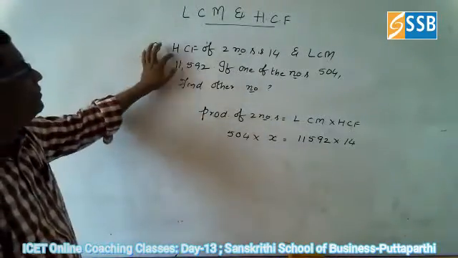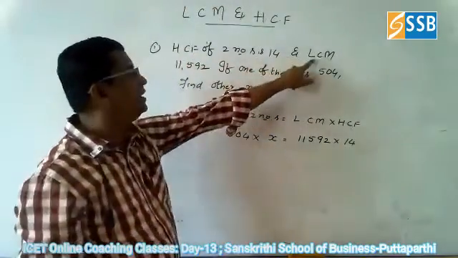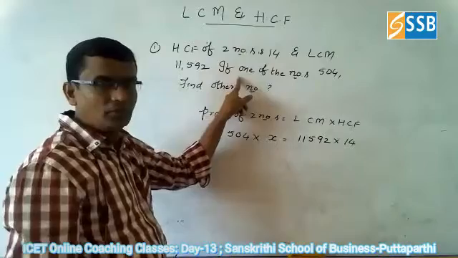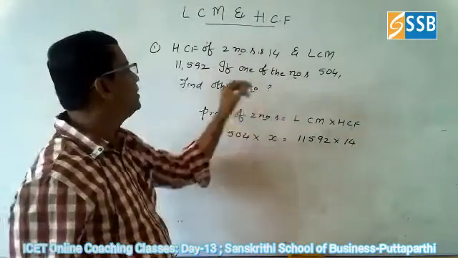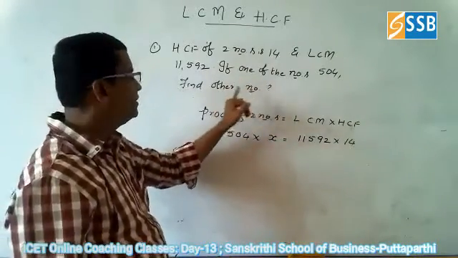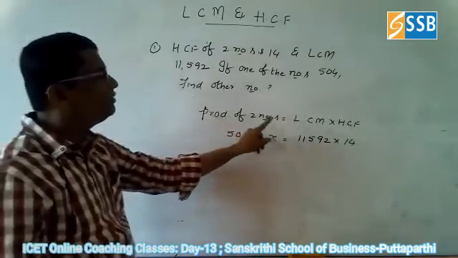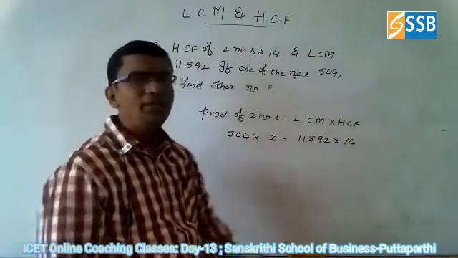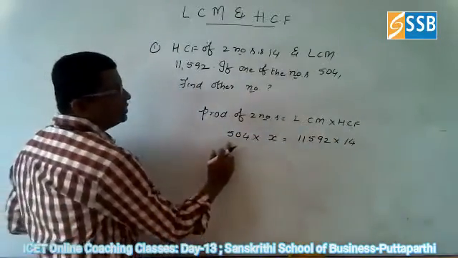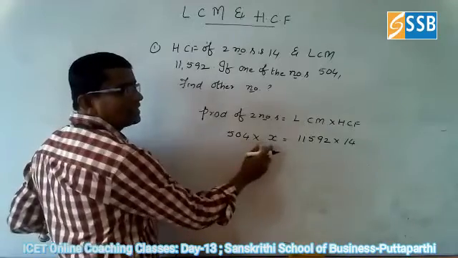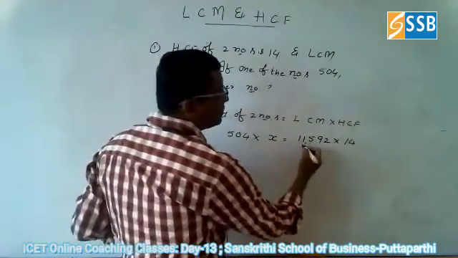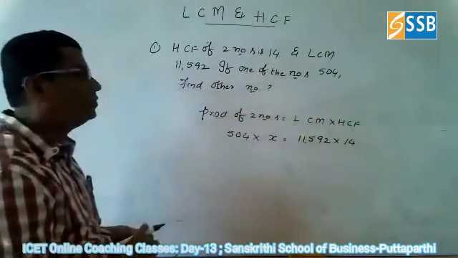So like that, if the HCF of two numbers is 14 and LCM is 11,592, if one of the numbers is 504, find the other. For this, you want to use the relation between the LCM and HCF. Product of two numbers is equal to LCM into HCF. So 504 into X is equal to 11,592 into 14.